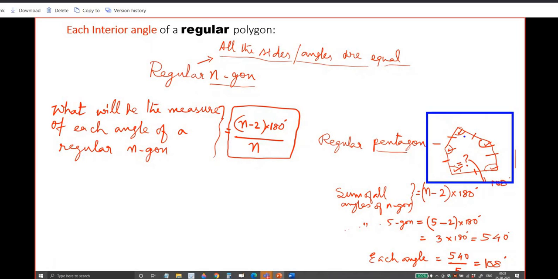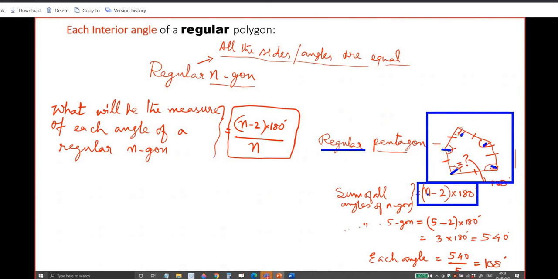Okay, it is a regular pentagon. Regular means these angles are equal. This angle, this angle, this angle, all the angles are equal in measure. So for a pentagon, what is the total of all the 5 angles? You will apply the formula n minus 2 into 180.